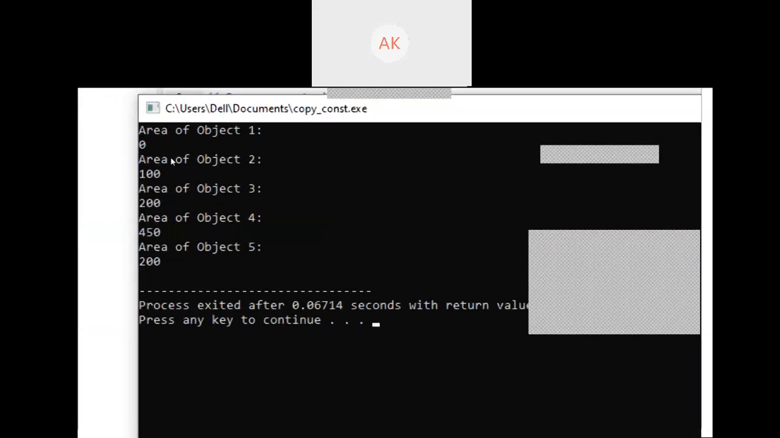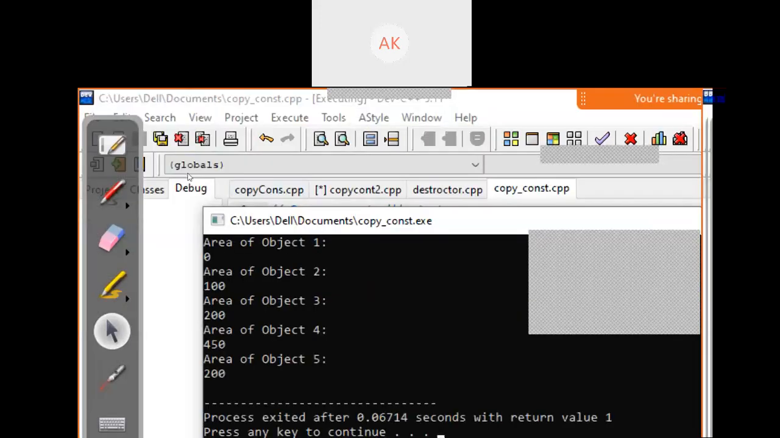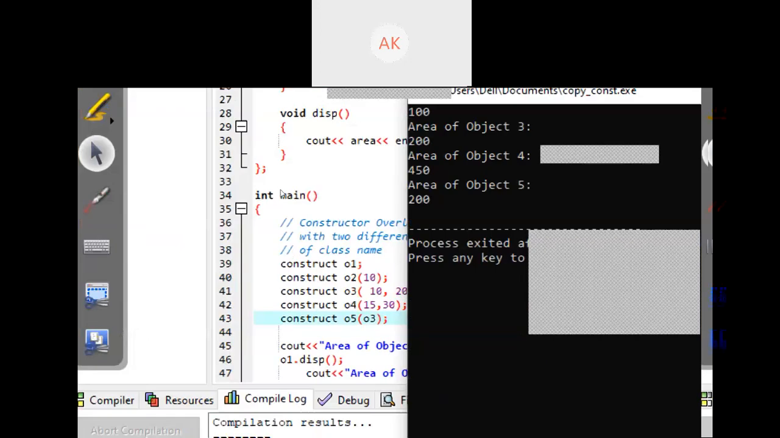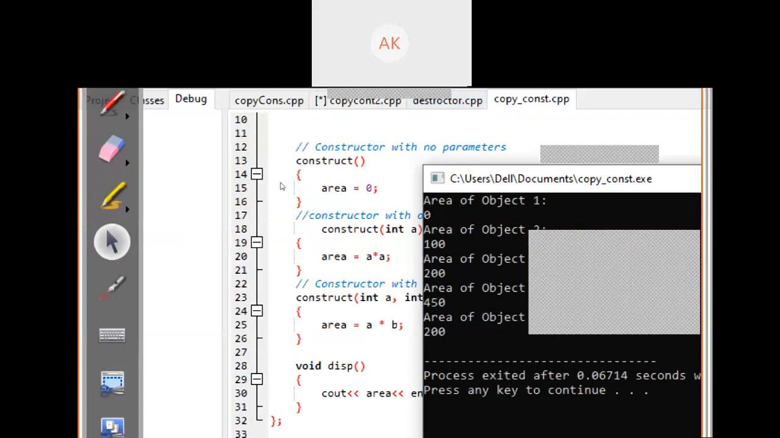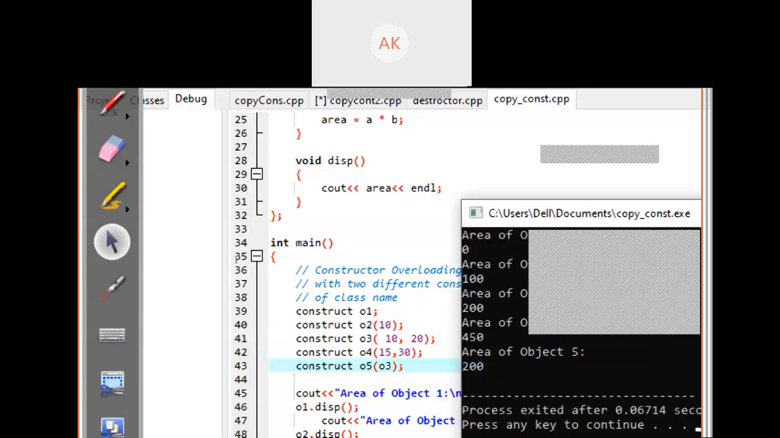As you can see, the area of object 1 is 0 because we have not passed anything. By default it sets the area to 0. In object 2 we passed 10, so it considers it a square and multiplies 10 with 10, which is 100. In object 3, 10 and 20 is a rectangle, and it prints the area as 200. The fourth has sides 15 and 30, and the area multiplies to 450.